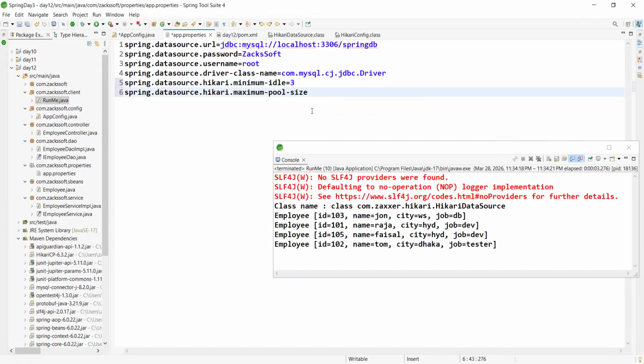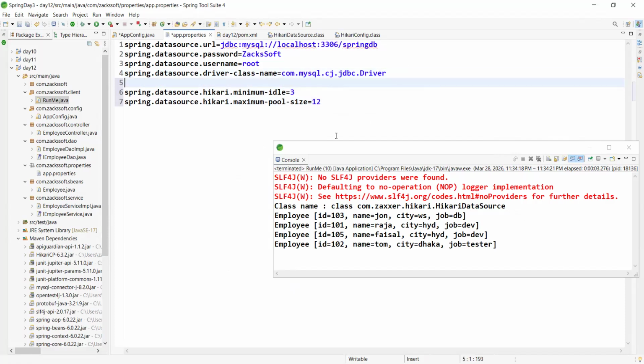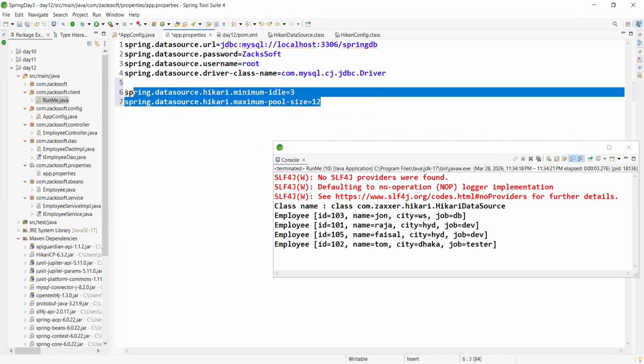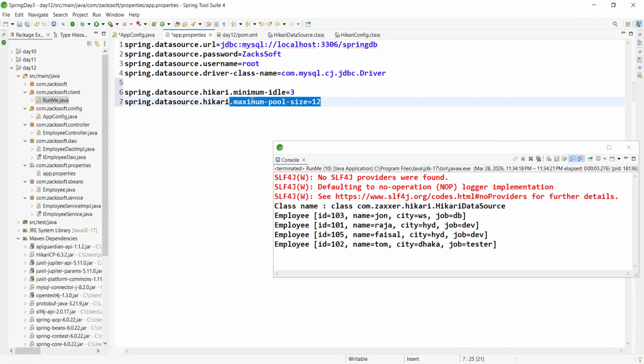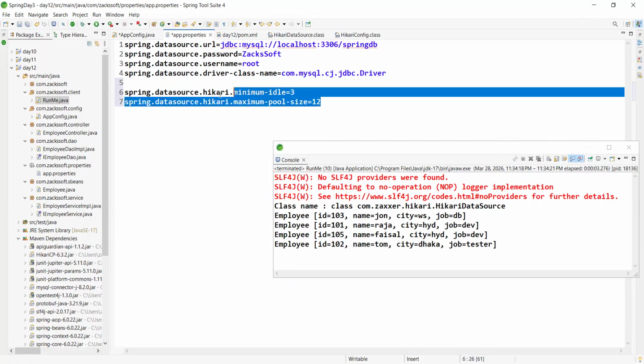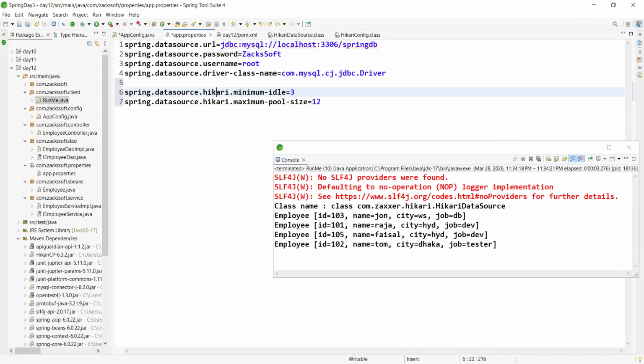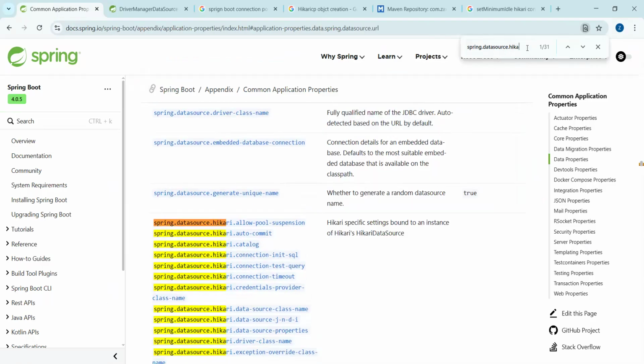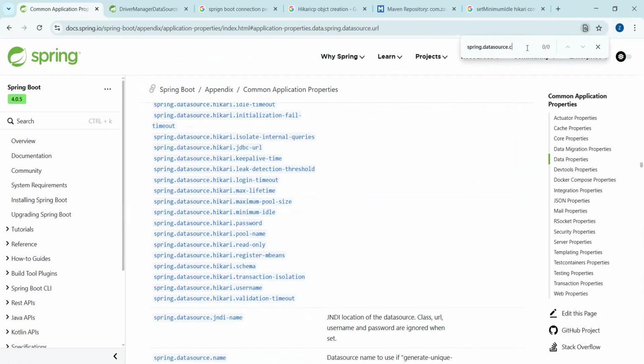Maximum pool size, maximum is 12. This property is related only to Hikari, right? So we are using this name for Hikari, or other. Just let me clear this point here also. Like C3P0. Wait one moment. C3P0.